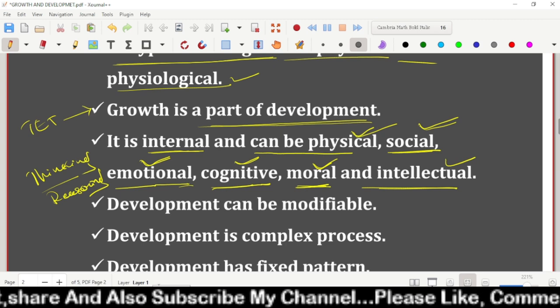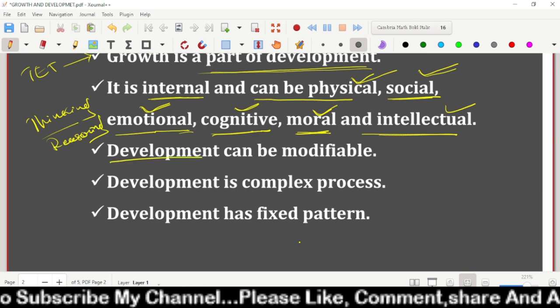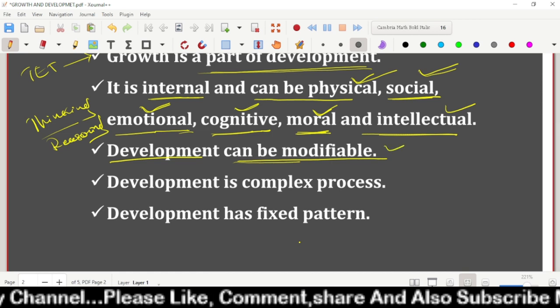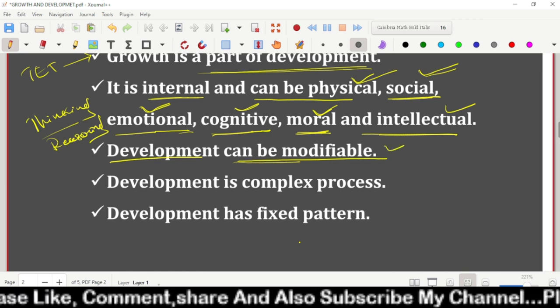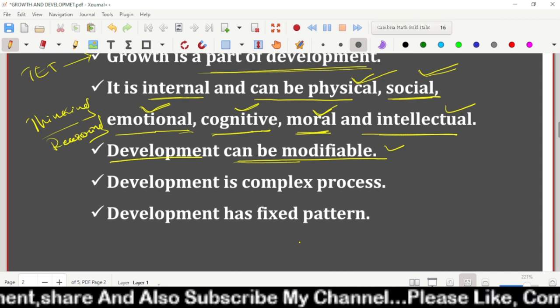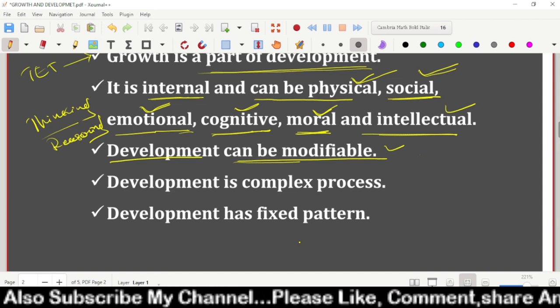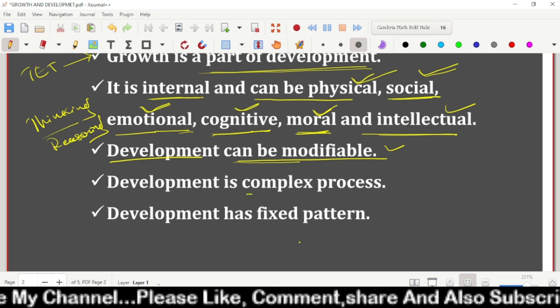Development can be modifiable. We can modify or control development. For example, if a child is dull in mathematics or any subject, he is not developing in that subject, so we can modify that development also by taking remedial classes for him. We can develop his abilities in mathematics. Development is a complex process. Remember this one.